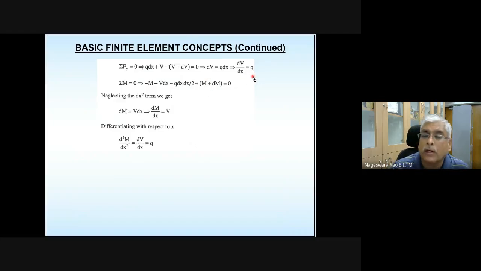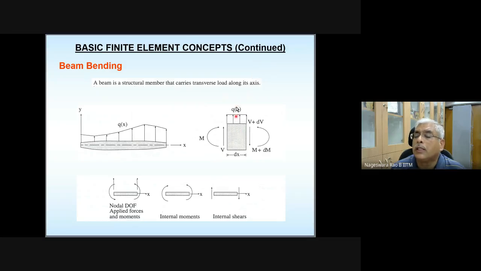Sorry, I forgot one more moment: the moment due to q. Taking moment about this point, the moment because of q is q times dx, that is the resultant load, and it acts at the centroid of this region, that is dx divided by 2. So the moment from q is q times dx multiplied by dx divided by 2, and it acts in the clockwise direction.